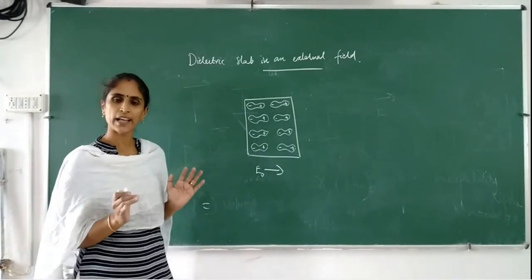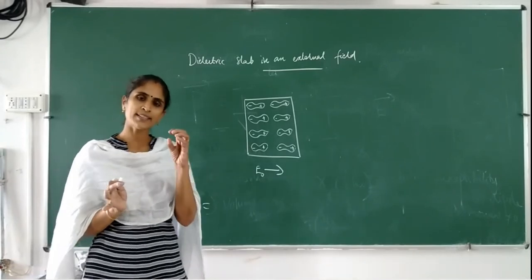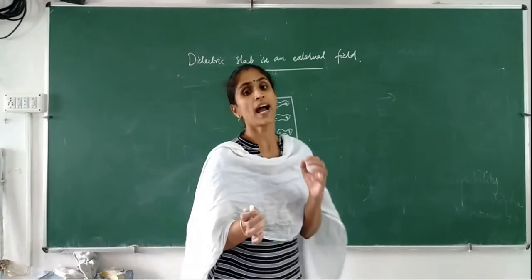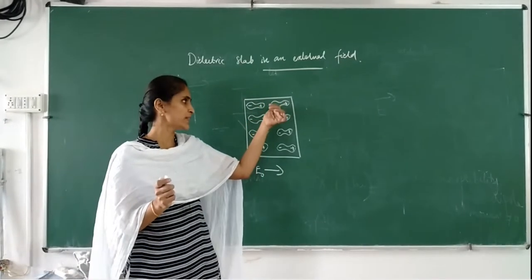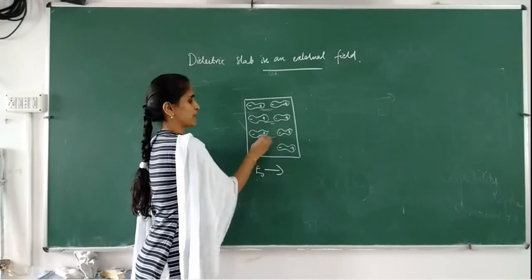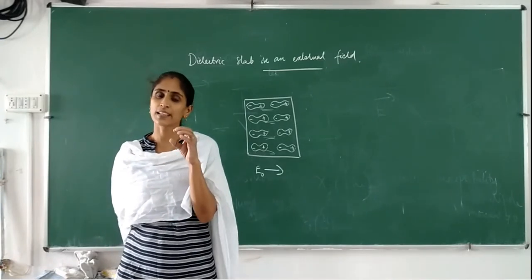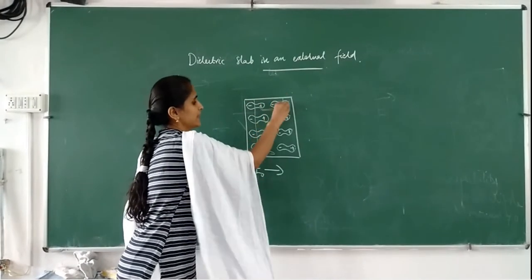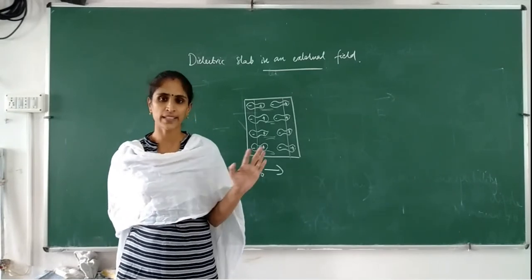So when we consider the dielectric slab in bulk, if we consider a volume in that slab, the net charge will be 0. Why is it 0? Because the center of one charge will be very close to the center of the other charge, which results in the net charge being 0 if you consider the volume. But on the surface, you can see that here and here there will be an induced surface charge, which will not get cancelled.